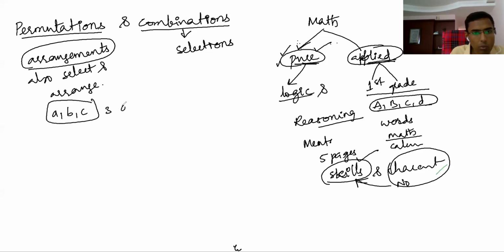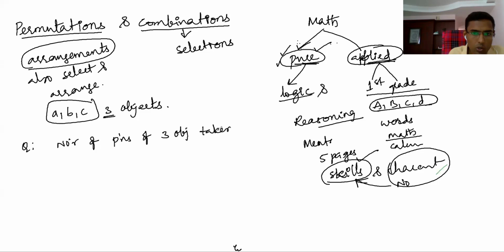The question is the number of permutations of these three objects taken two at a time. Let's say this is the question.